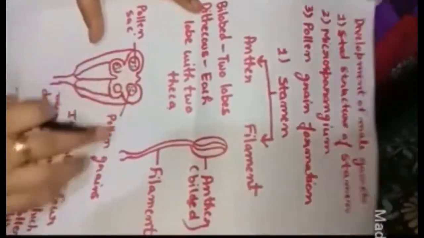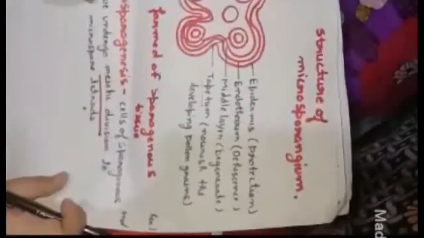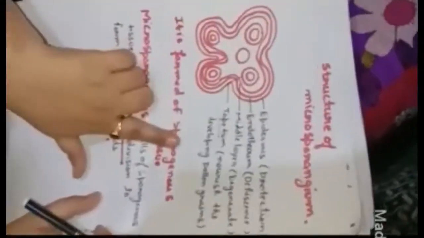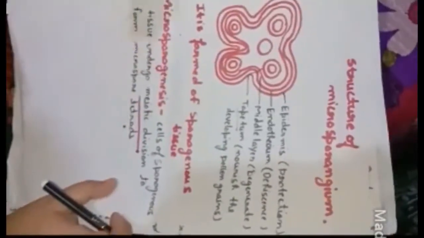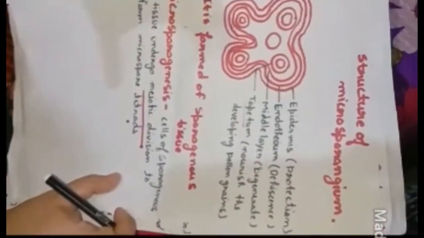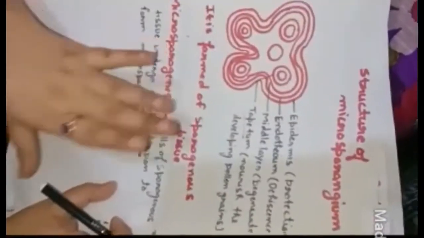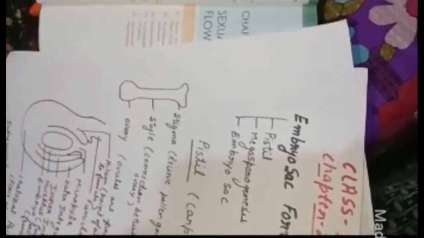I told you the structure of the anther in that class, and the microsporogenesis. Microsporogenesis means the formation of the microspore from the microspore mother cell. I hope you remember all of it. Now we'll start today's class, the second part of the same chapter, that is the female gamete